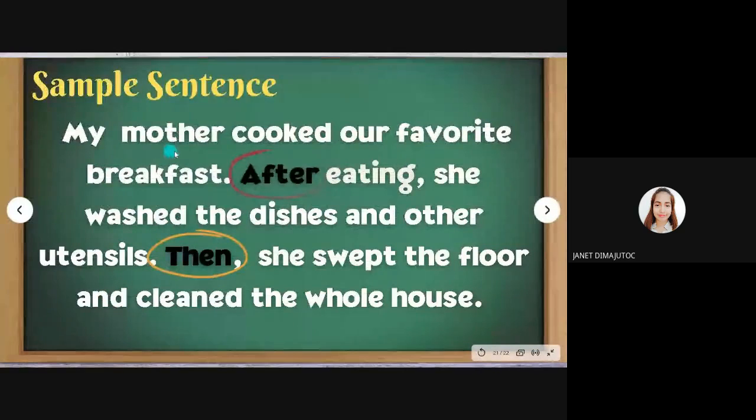My mother cooked our favorite breakfast. After eating, she washed the dishes and other utensils. Then, she swept the floor and cleaned the whole house. The transition devices are after and then. There is a sequence. The sequence in this statement talks about household chores.